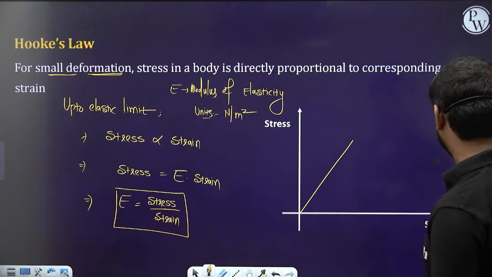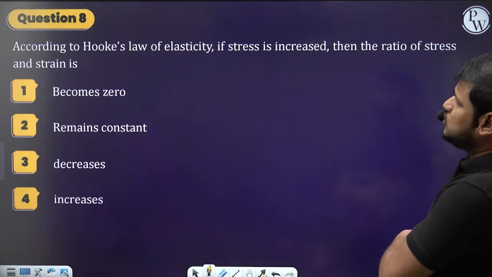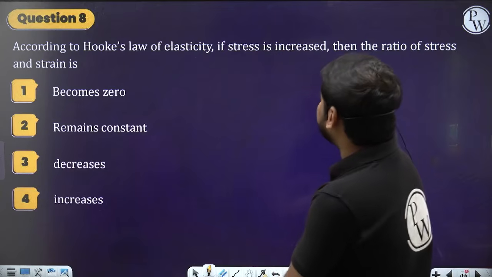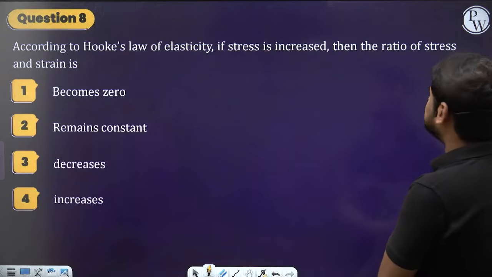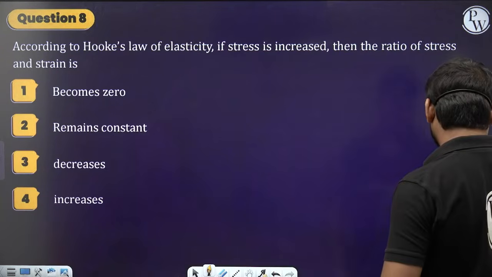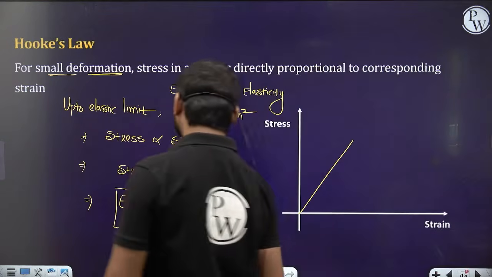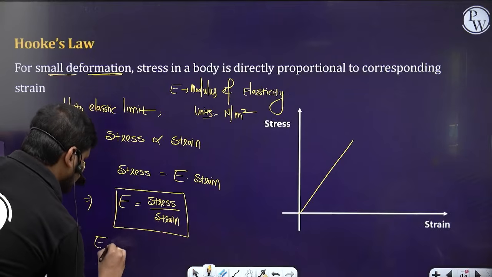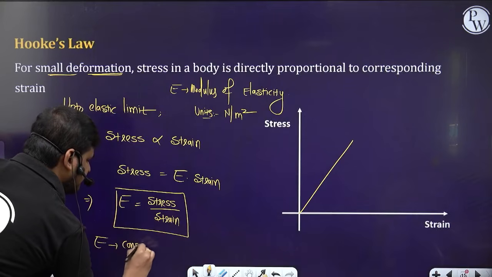Next. According to Hooke's law of elasticity, if stress is increased, then the ratio of stress and strain, this modulus of elasticity E, is constant for a given material.